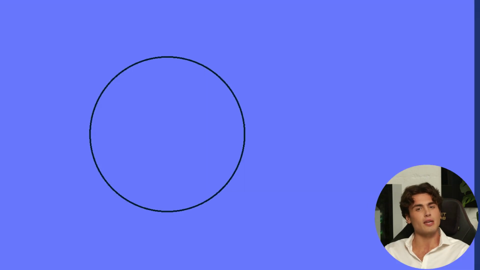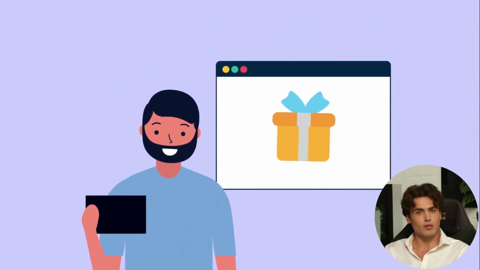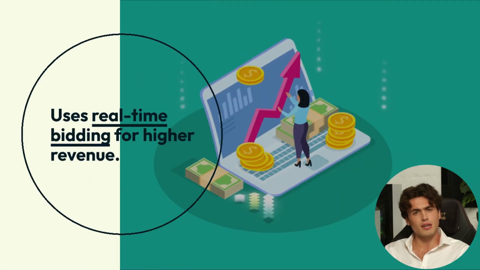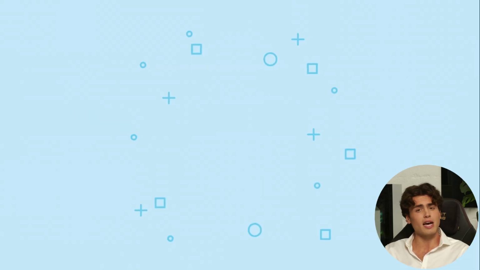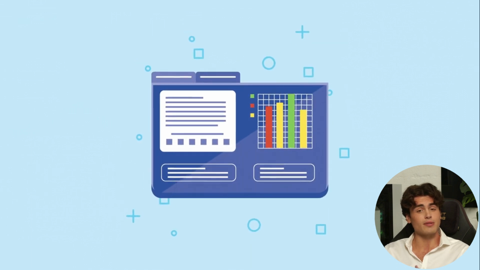Unity Ads, optimized for mobile games, especially with high-performing rewarded video ads. AppLovin Max, leverages real-time bidding for higher revenue, ideal for apps with steady user traffic and ad inventory.